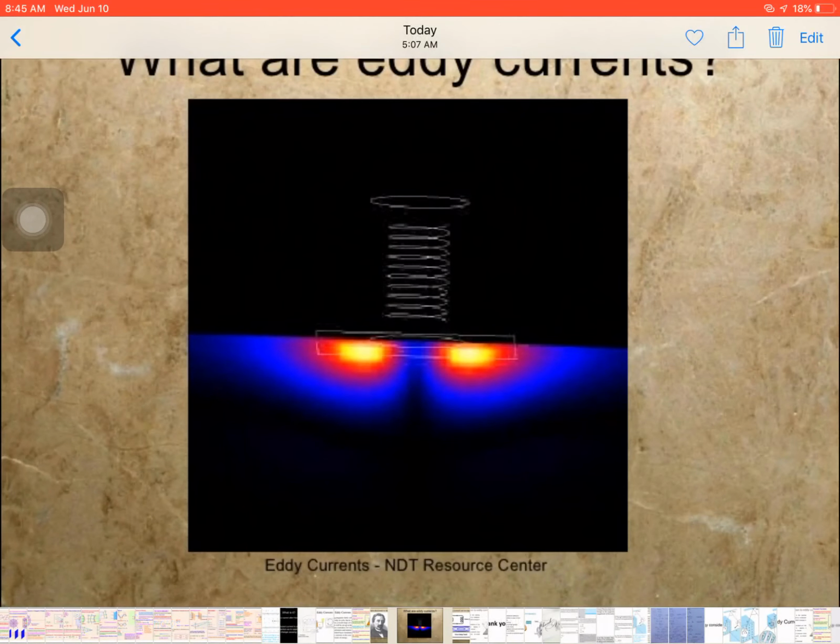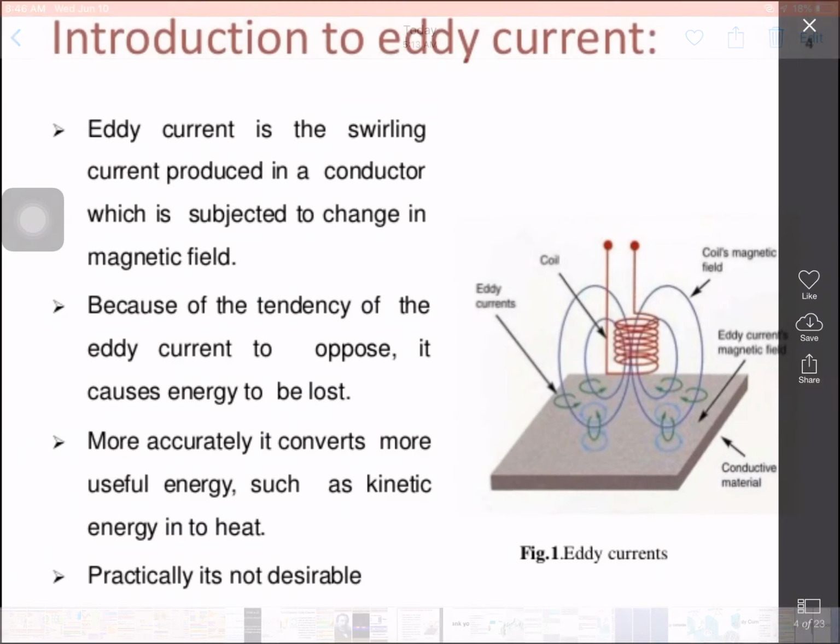Clear? Okay, what are eddy currents? The eddy current is nothing but a swirling current. Swirling current means it's a closed loop, produced in a conductor which is subjected to a change in magnetic field. In the earlier case we used a plain sheet or circular loop for induced EMF or induced current. But here we replace the circular coil or plain sheet by a piece of metal. So the current is induced in the metal, but flows in a circular loop. This is called eddy current.